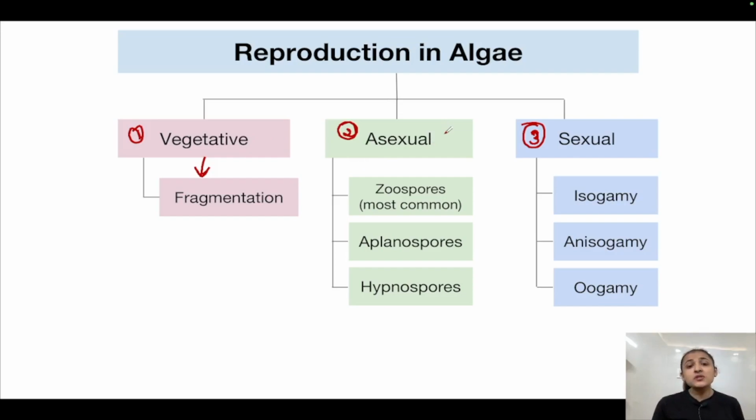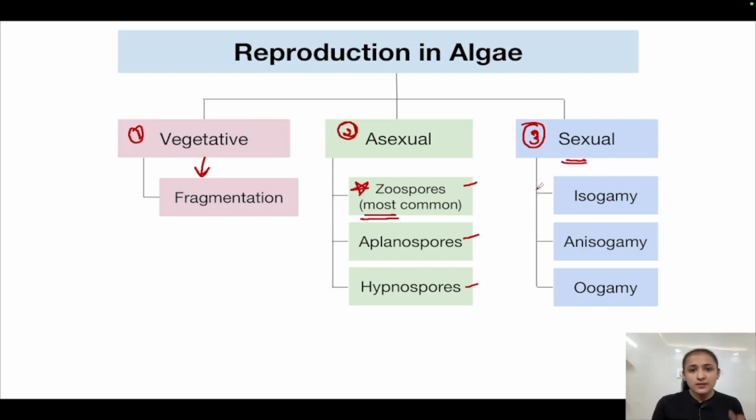Asexual reproduction takes place via various kinds of spores. For example, zoospores, aplanospores, hypnospores, but the most common which you have to remember here are the zoospores, because these are the most common type of spores that are seen in algae. So you have to remember this one only, zoospores.